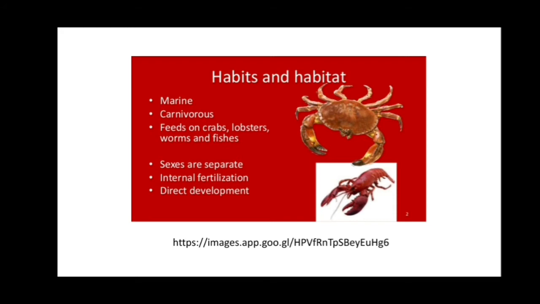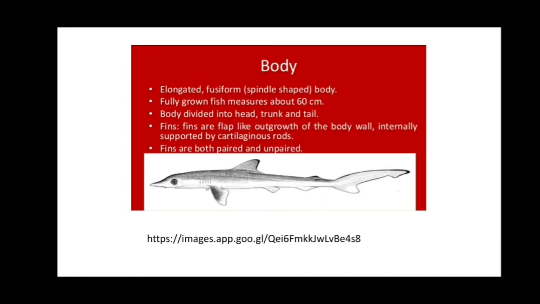Sexes are separate, fertilization is internal and development is direct. As we know, direct development excludes the larval stage. Viviparity is there, so the organism gives direct birth to the young ones. The body is elongated, laterally compressed, tapering at both ends. A full grown one measures about 60 centimeters.